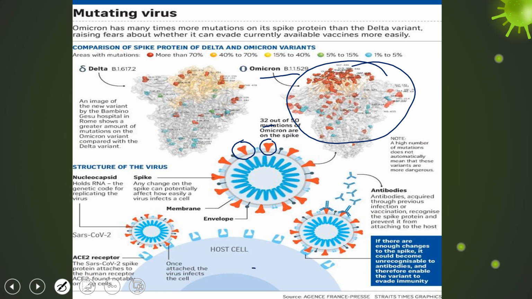This is the host cell. On the host cells, we are having the ACE2 receptor. So this spike protein comes and binds there. So the virus is going to recognize the host cells with this spike protein. This spike protein has been mutated, and this mutation is going to affect a number of properties, a number of characteristic features of this virus.